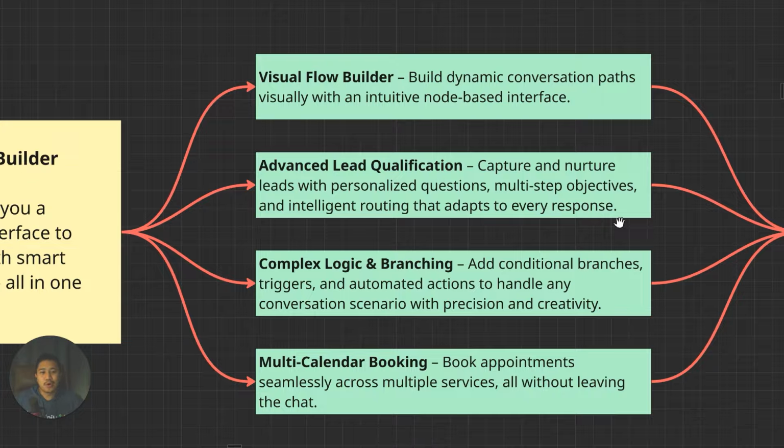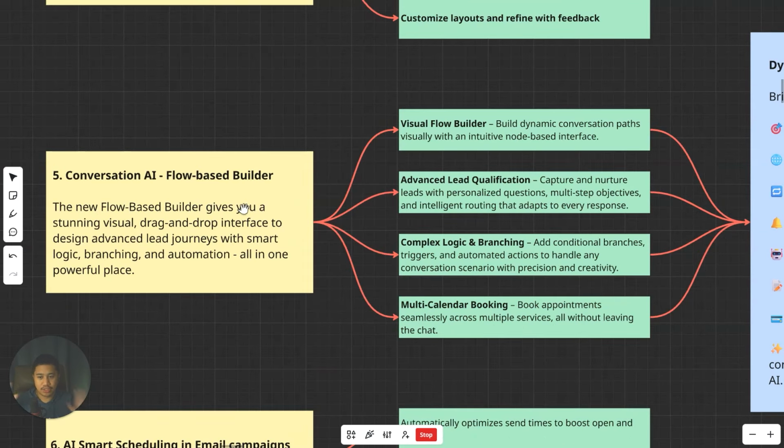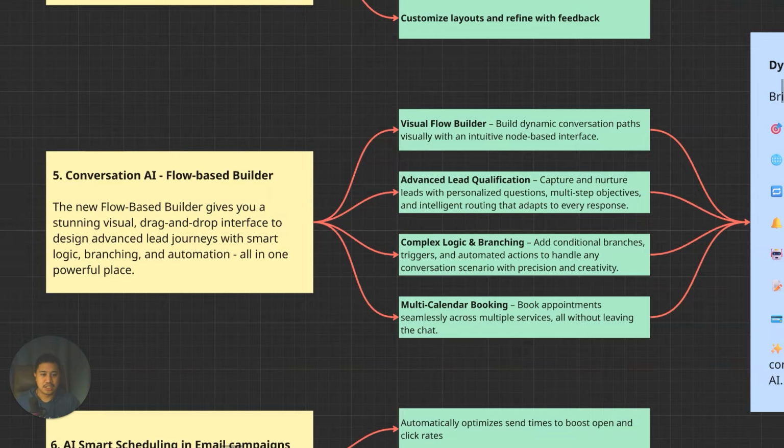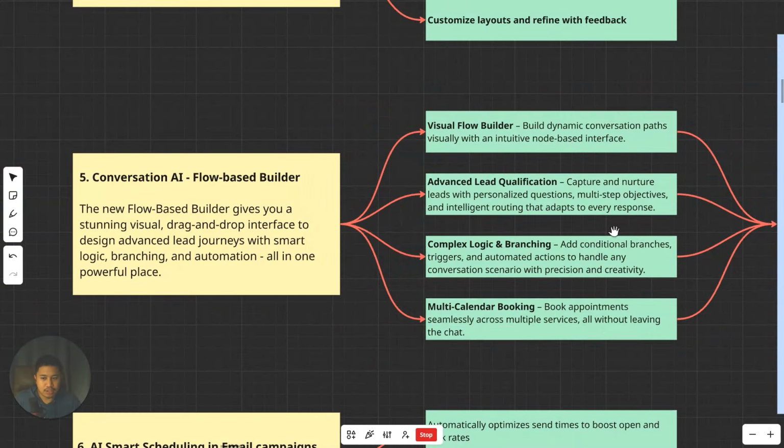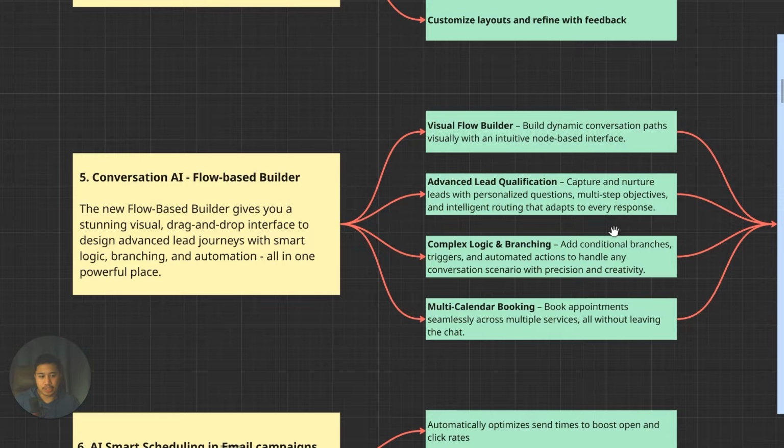Now, I'm hoping medyo naintindihan mo gaano ka valuable tong new features na to. I can just imagine having voice AI and this Conversation AI sa loob ng isang web chat widget and selling it to different businesses. So if just these two features, yung Conversation AI and voice AI, can bring in like 10 to 20 customers, just a single web chat widget, that's a massive value for a business.